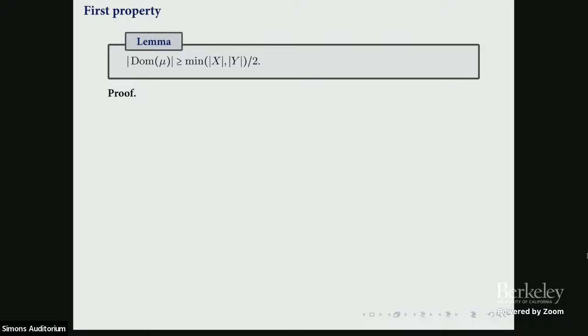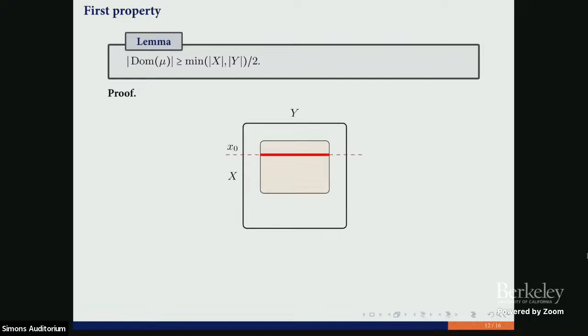First, the domain of the first lemma: the domain of mu is large enough. What happened? We erased some instances from our universe. So in the end, we have some rectangle in the root of our communication protocol that contains all instances that were not erased during this process.